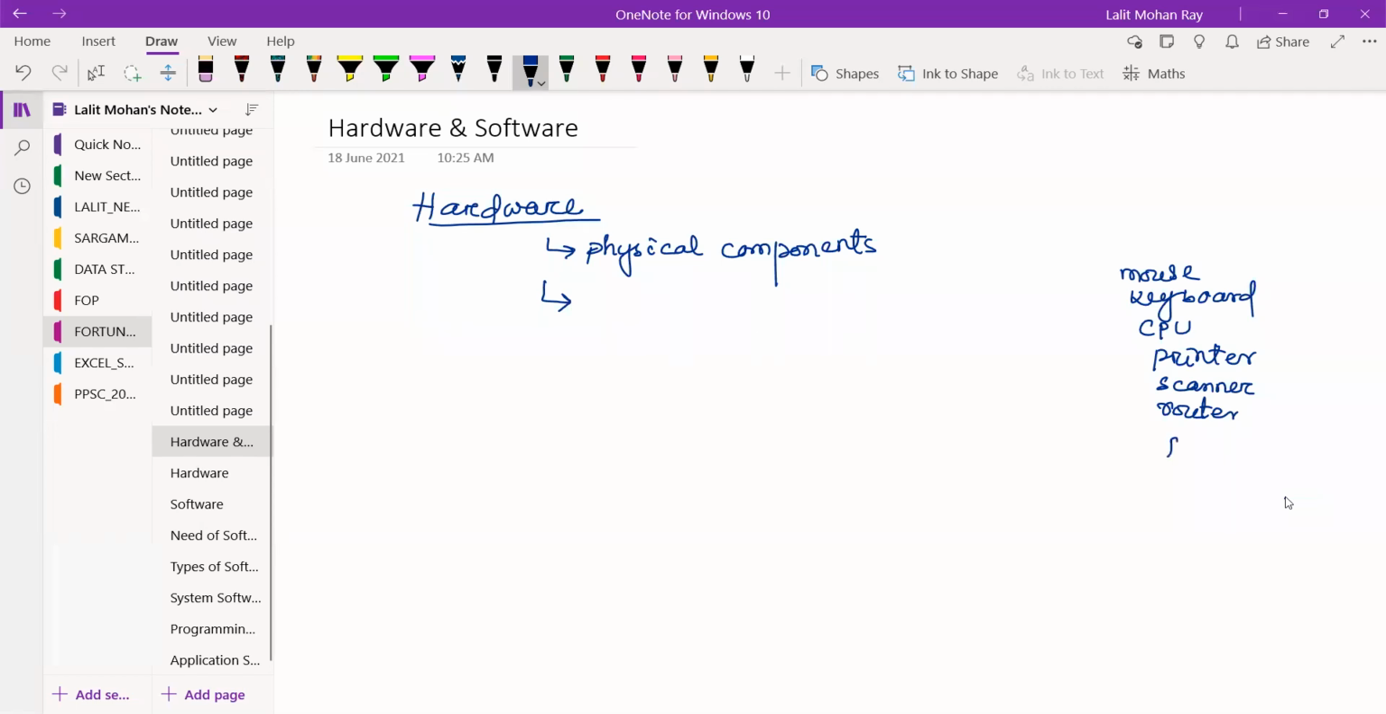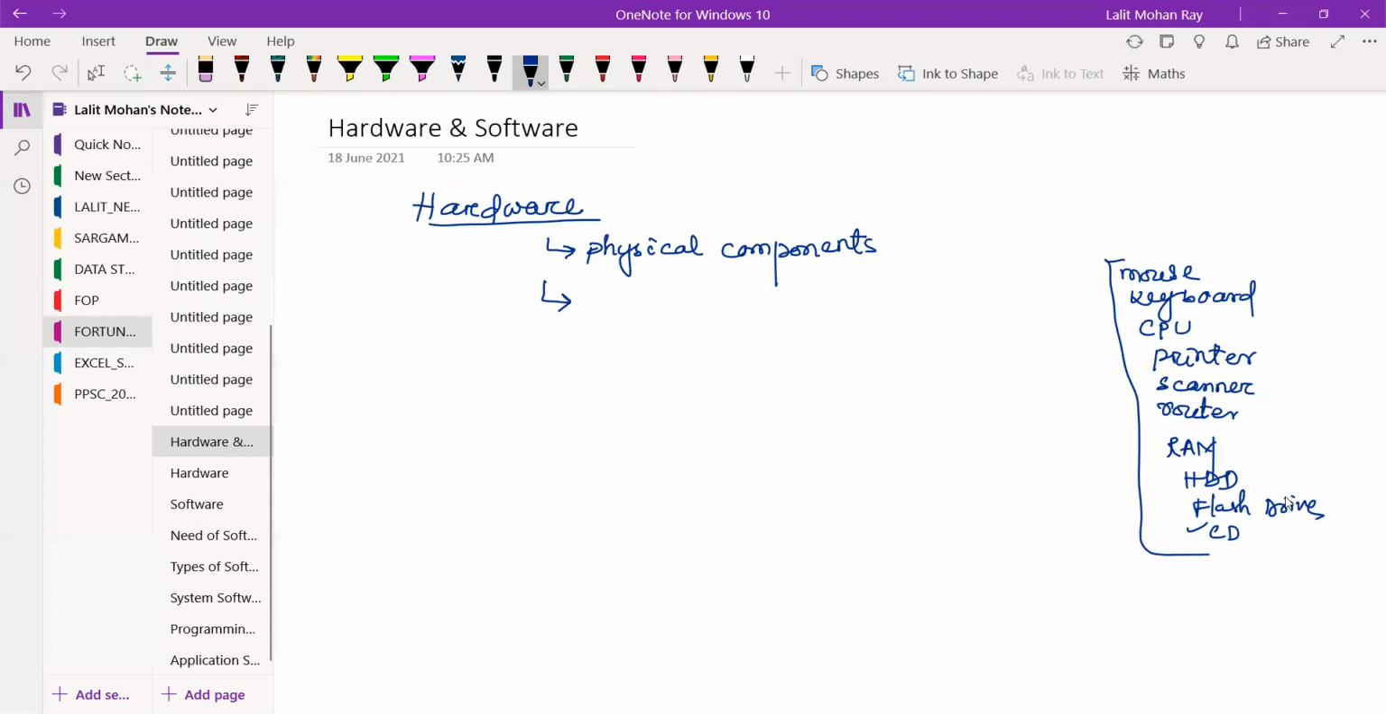Can you touch your RAM? Is it physical or not physical? It is a physical component or not a physical component? It is hardware or not hardware? Your hard disk? Your flash drive or pen drive? Your CD-ROM? So all these are physical components.